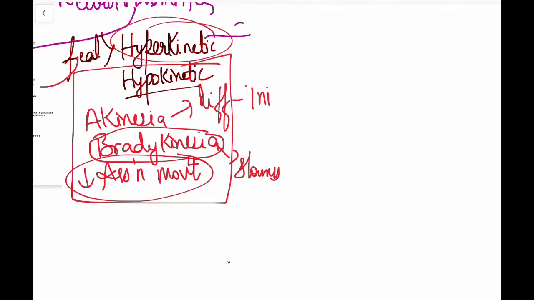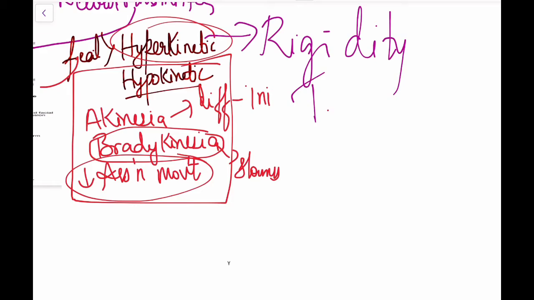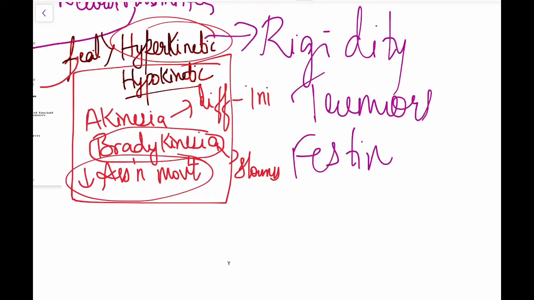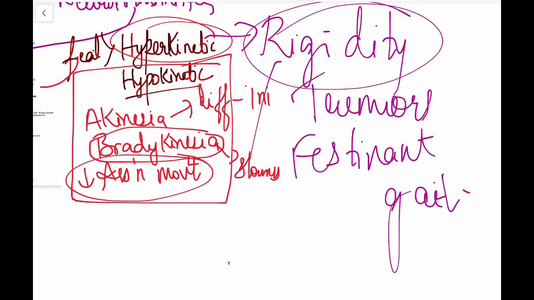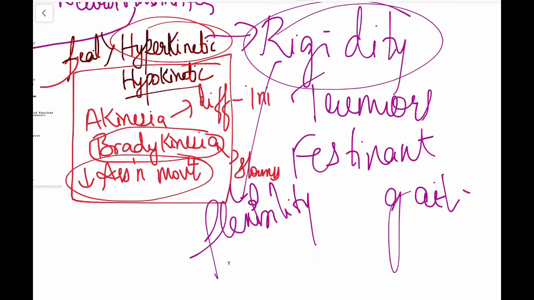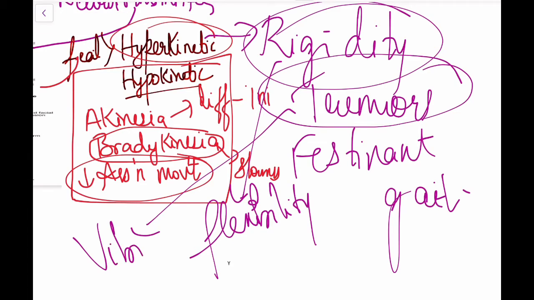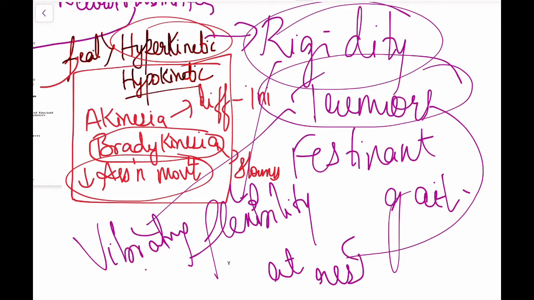In hyperkinetic movements, we see rigidity, tremors, and a festinant gait. Rigidity means that the flexibility of the body is lost. Then tremors refer to vibrating, shaking or quivering movements, and these are seen at resting condition. The tremors are seen at rest.